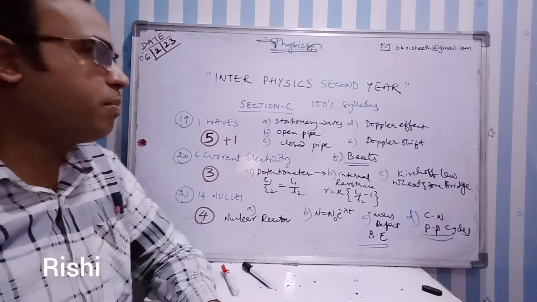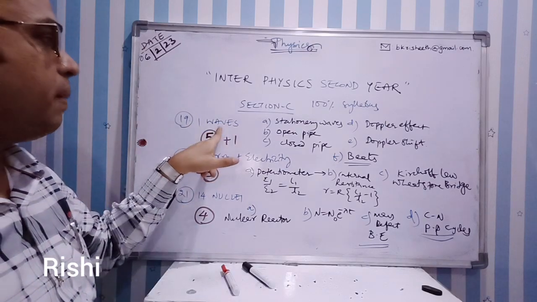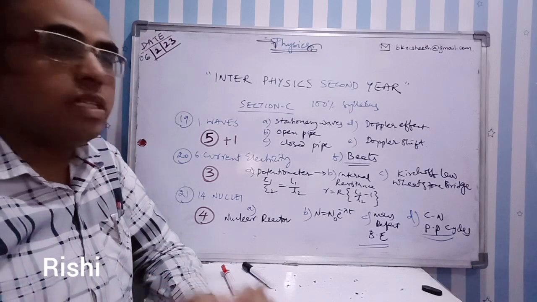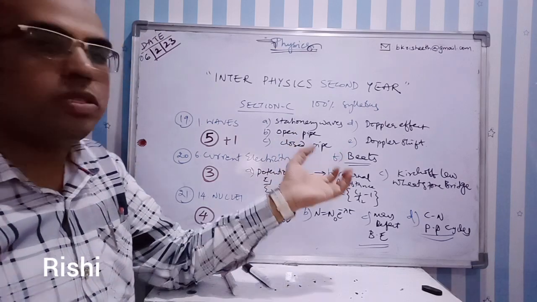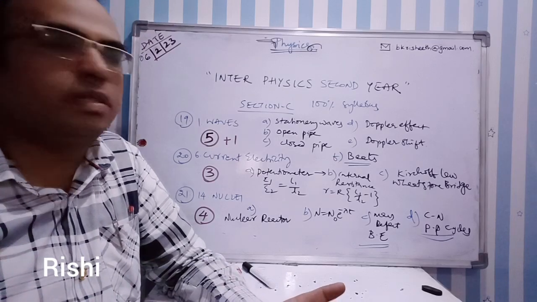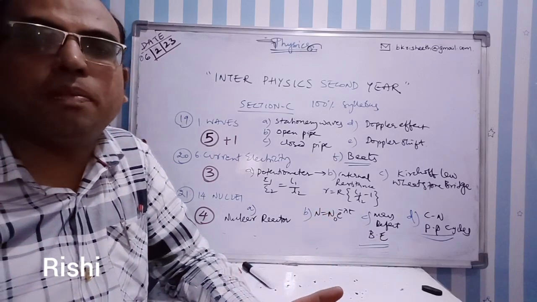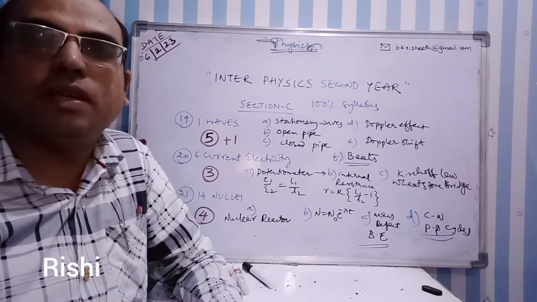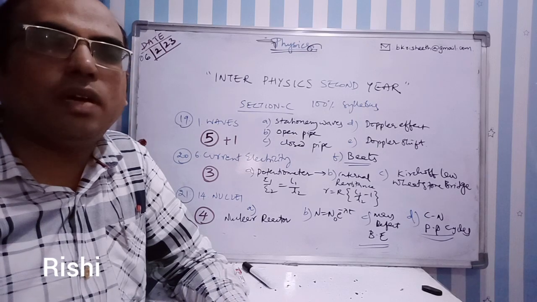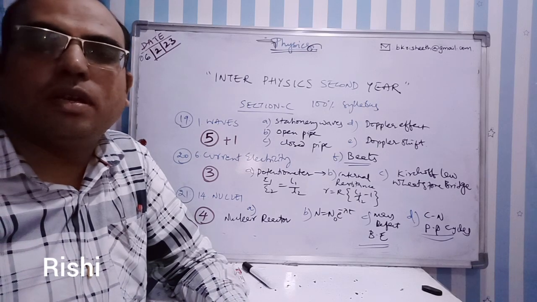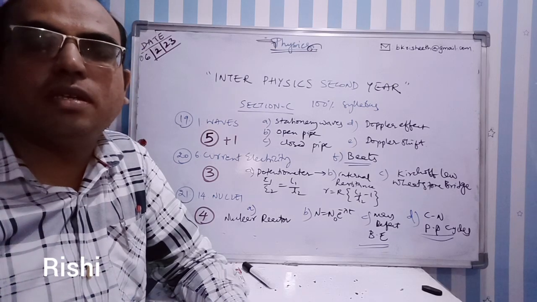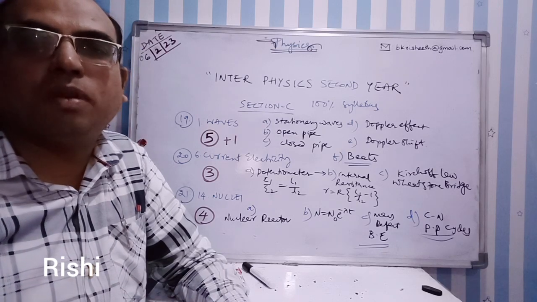This order may change according to the chapter, but generally you have the 19th question from the waves chapter, which is the first chapter. In that you can expect generally 5 long answer questions. You know that one: stationary waves and open pipe, closed pipe, Doppler effect and Doppler shift. And it is always better to practice problems also, because generally out of these 3 long answers, 2 long answers can be expected in a 6+2 format. That means they can ask a 2 marks problem.